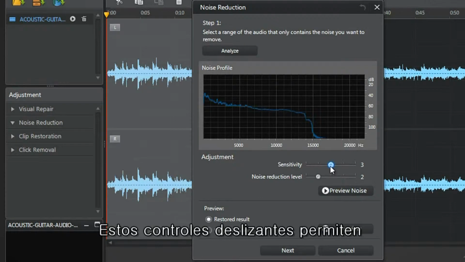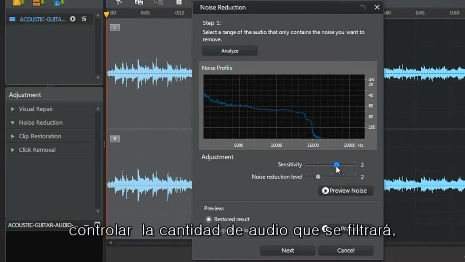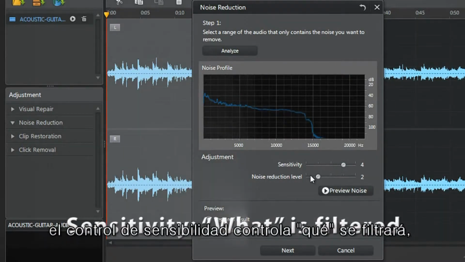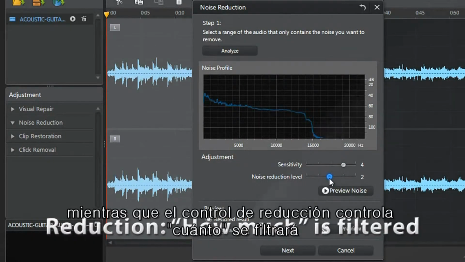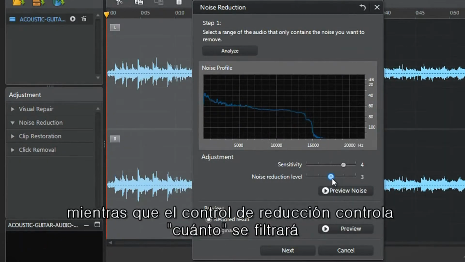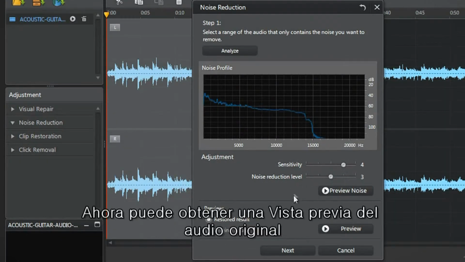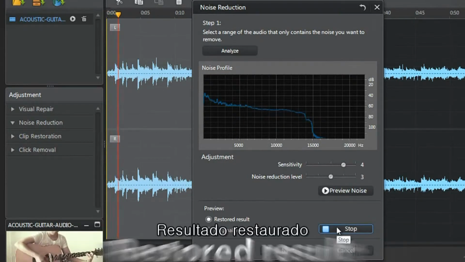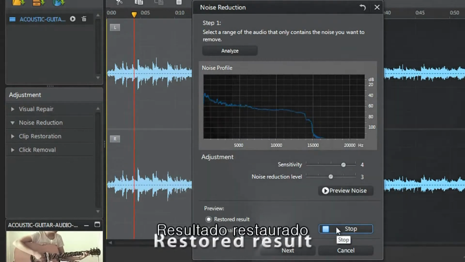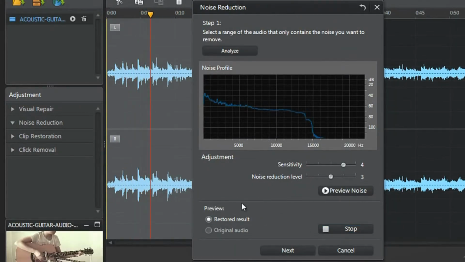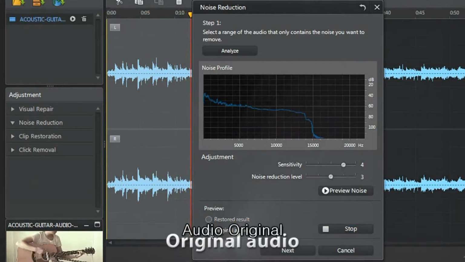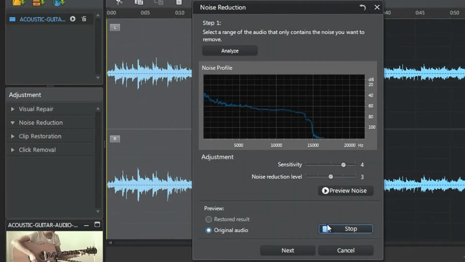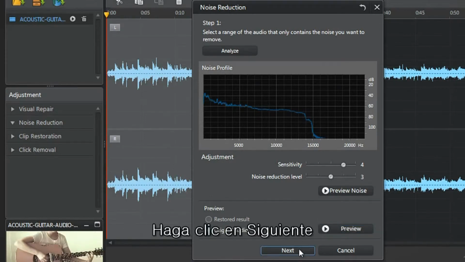Both sensitivity and noise reduction sliders control how much audio will be filtered, but in different ways. The sensitivity slider controls what will be filtered, while the reduction slider controls how much will be filtered. You can now preview the original audio and restored result at the bottom. When you're satisfied, click Next.